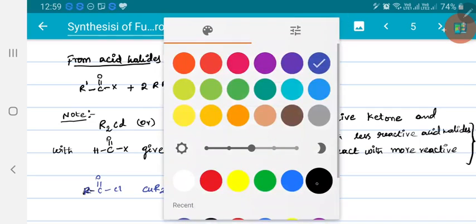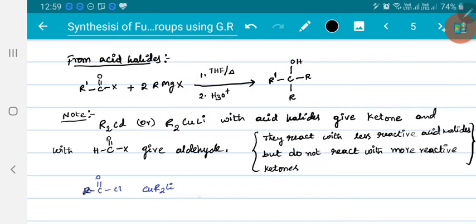So what it will do is partially ionize this system. First it tries to ionize this. As chlorine is more electronegative, this copper is trying to attract it. So that makes this carbon electrophilic, and after that R minus will attack.